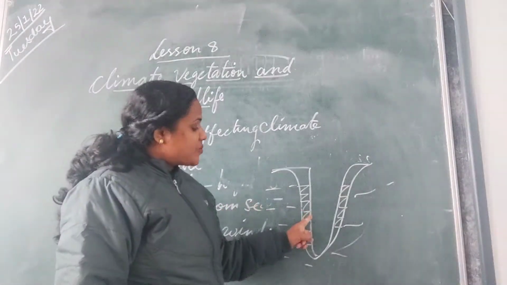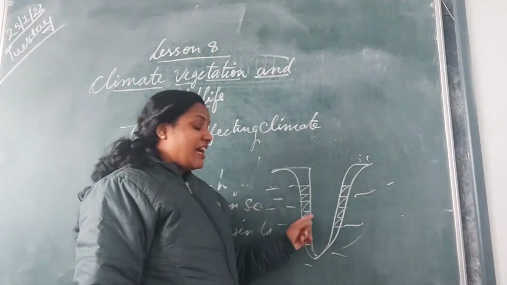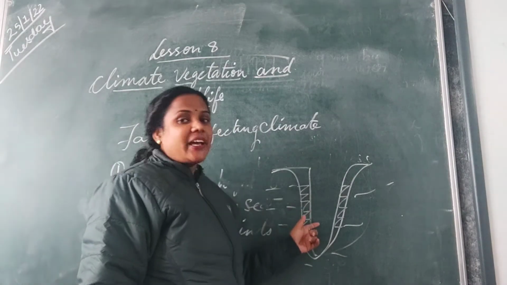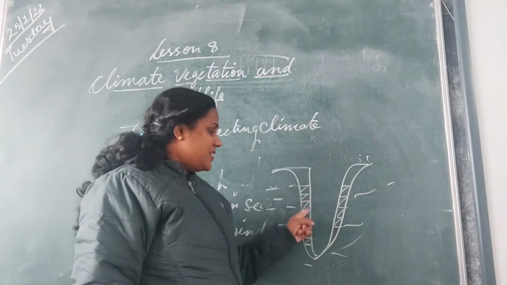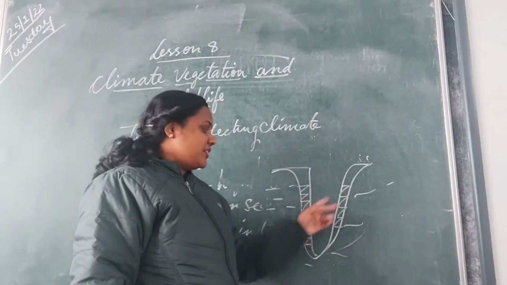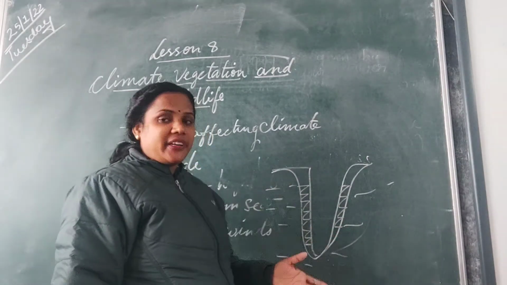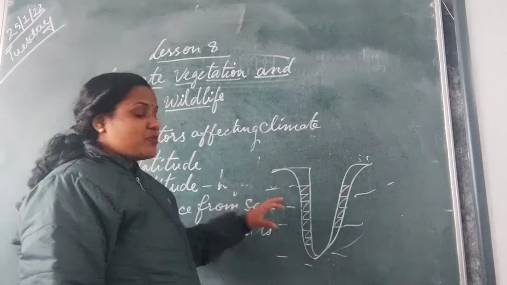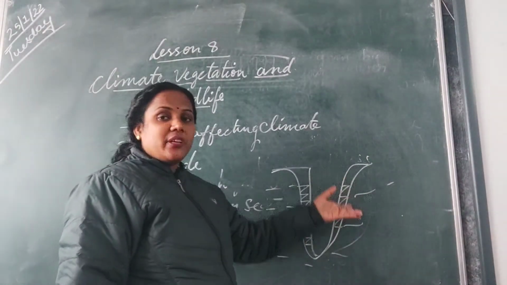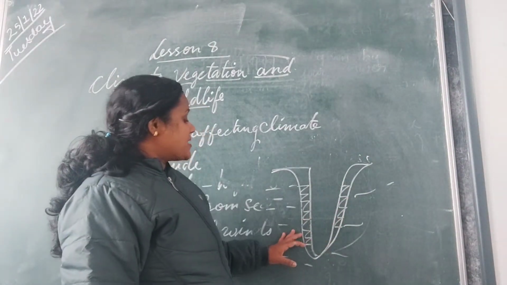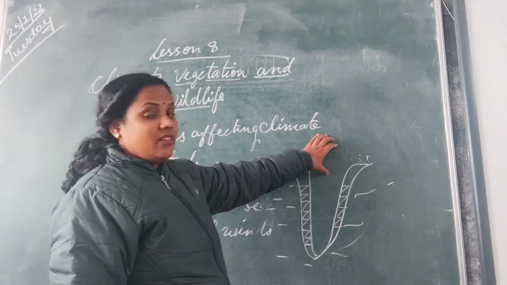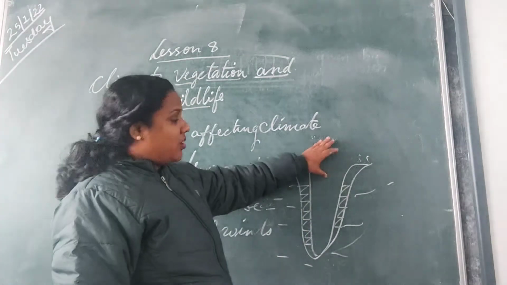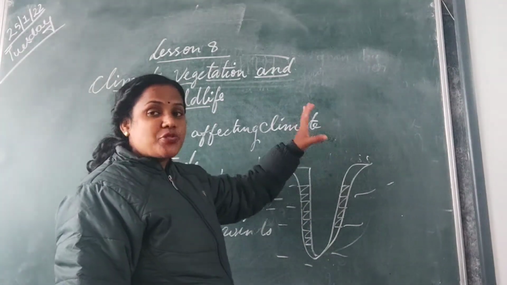Those areas which are close to the sea will have a moderate climate. As I told you, the eastern and western coastal plains have a moderate climate. They are close to the sea, and the sea breeze modifies the temperature during the day. But the places which are far away from the sea, like where we live in UP and all, the temperature is extreme.